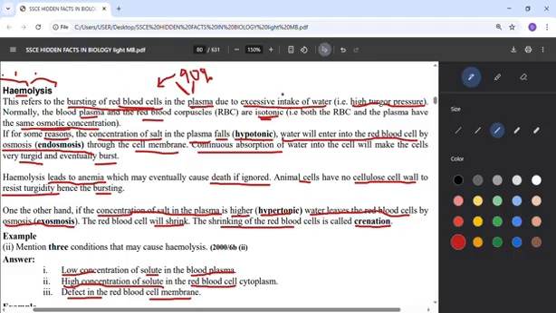But if the person is not normal, maybe let's use the word imbalance. If there is an imbalance, normally the water is supposed to be too much. But if it is now at the point whereby the concentration of salt in the plasma falls, when you say concentration of salt, that means the salt level in that plasma goes down, it means the water will rise, and that's what we call hypotonic.